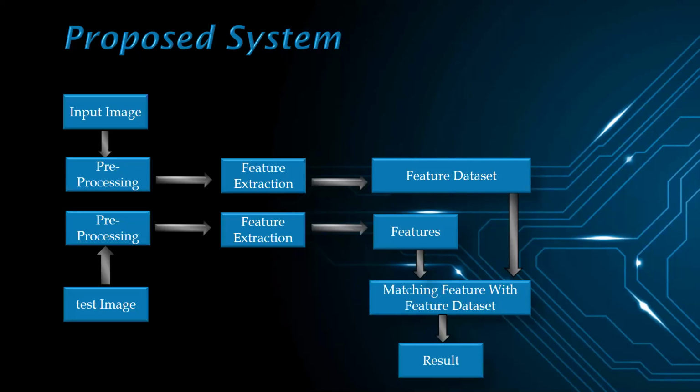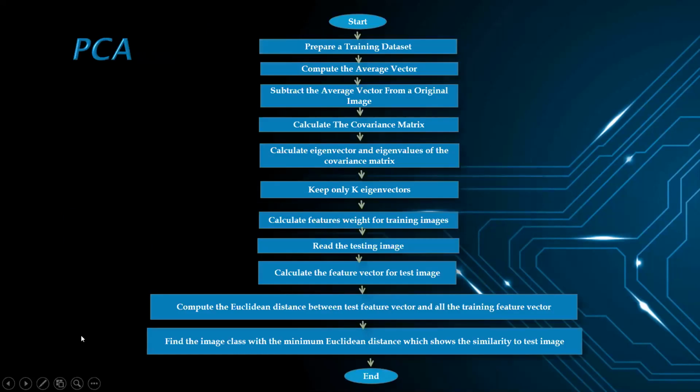And along with whether it is genuine or not. And then coming to the PCA algorithm that I have used in this system, that is PCA. Principal component analysis is one of the most successful techniques that have been used in image recognition and compression. It is mainly used to remove information which is not useful.